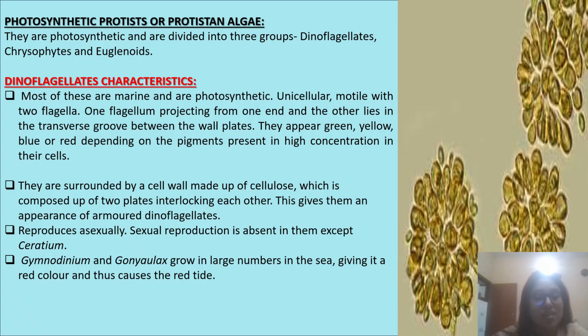They reproduce asexually. Sexual reproduction is absent in them except Ceratium. Gymnodinium and Gonyaulax grow in large numbers in the sea, giving it a red color and thus cause the red tide.